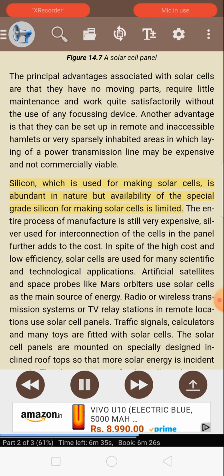Silicon, which is used for making solar cells, is abundant in nature, but availability of the special grade silicon for making solar cells is limited. The entire process of manufacture is still very expensive. Silver used for interconnection of the cells in a panel further adds to the cost. In spite of the high cost and low efficiency, solar cells are used for many scientific and technological applications.